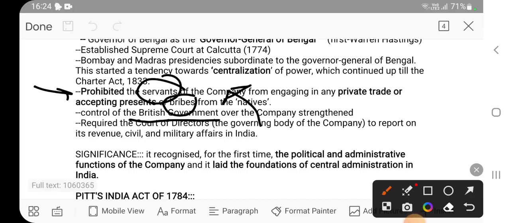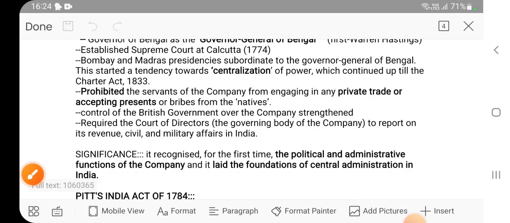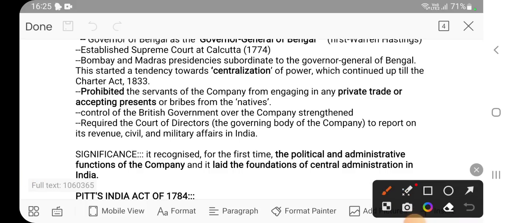The next point is to require the court of directors to report on its revenue, civil and military affairs in India. Again it is a factual detail that the court of directors, which are part of the company, are located in India. So the court of directors has to report on the revenue of the company.